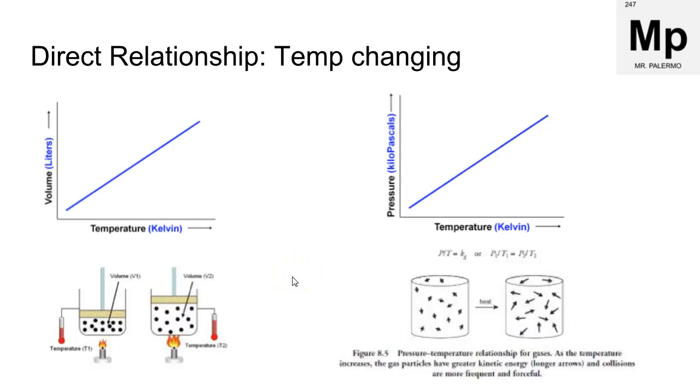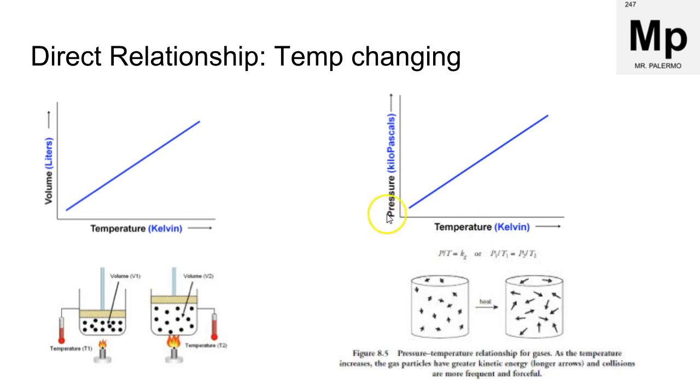In terms of the relationships between our two variables, either volume, temperature, or pressure, when temperature is involved in changing, it's a direct relationship. So when we increase temperature, we increase volume directly. And that's because when we increase temperature, the particles are going to move faster and generate more pressure. And that's going to change the volume. And this only works if we have either a movable container, like this with a piston, or a substance that is elastic, like a balloon. If the container is rigid, like a fixed container, then volume would not change, of course.